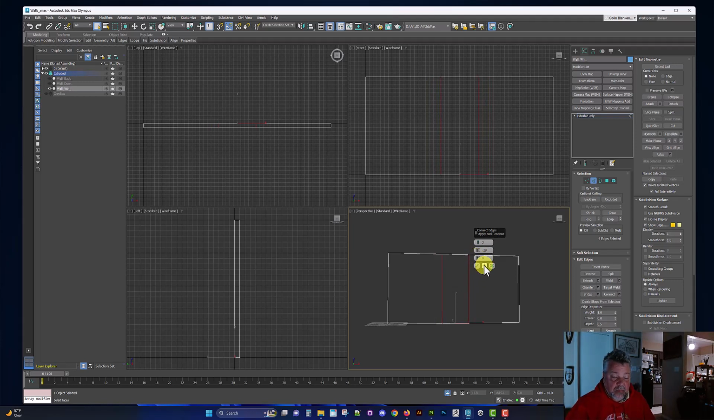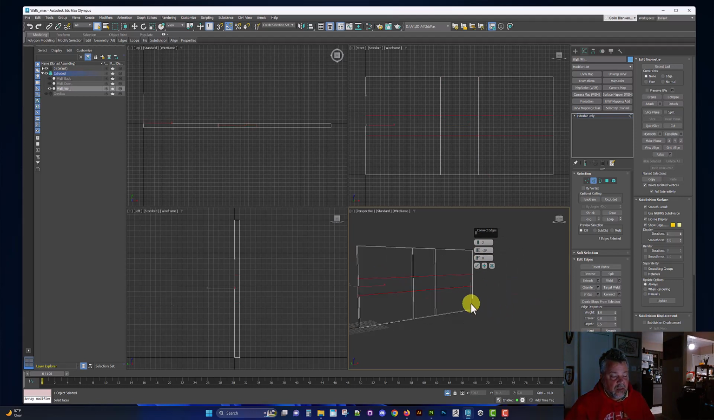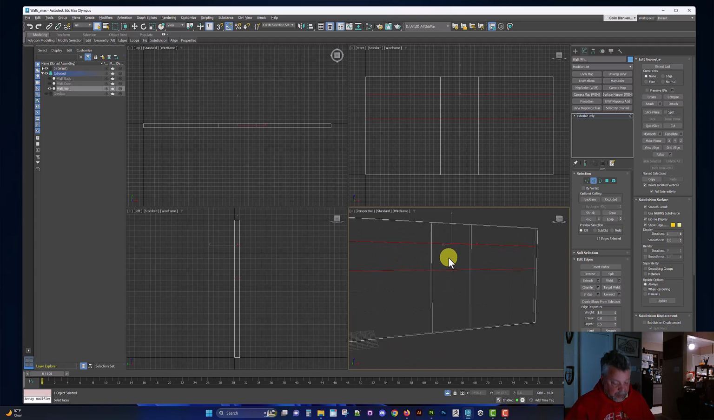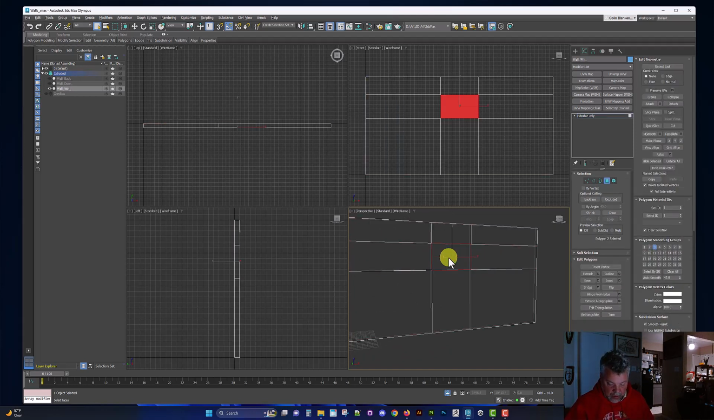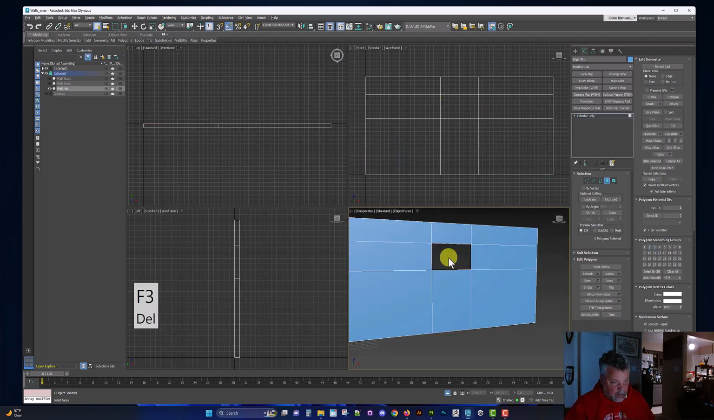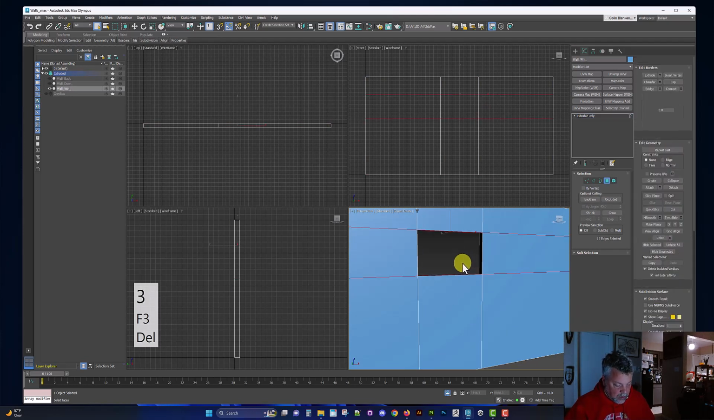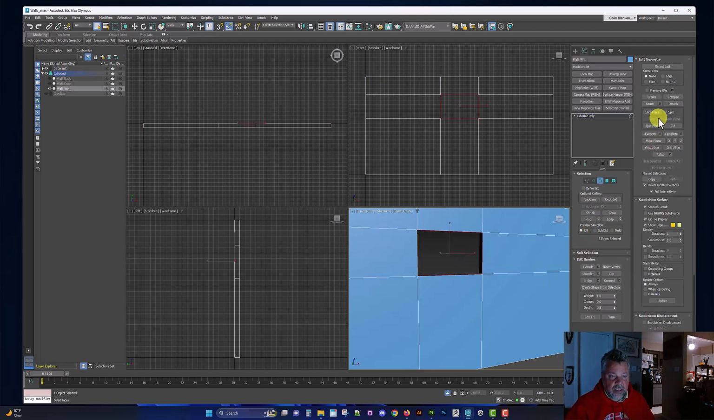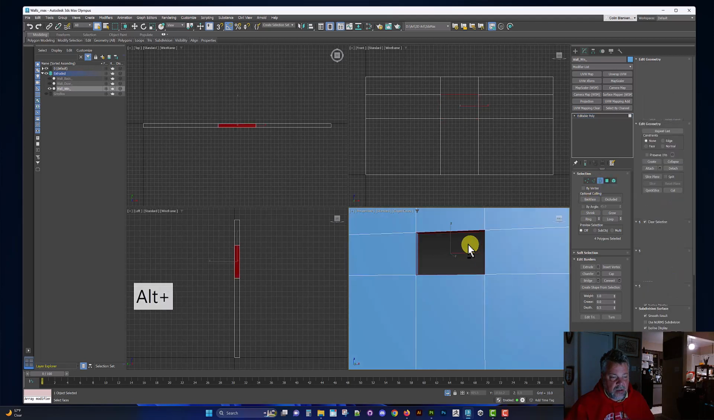Hit plus so that I can go over here and select the other edges. Make it a little bigger. I'll set it up high. And just like the doorway, we'll just delete faces and bridge it. Grab the border, bridge. We've got new faces created.